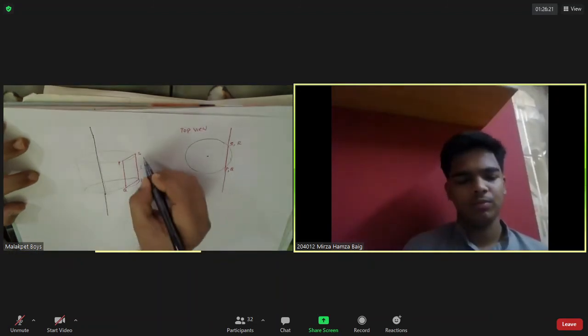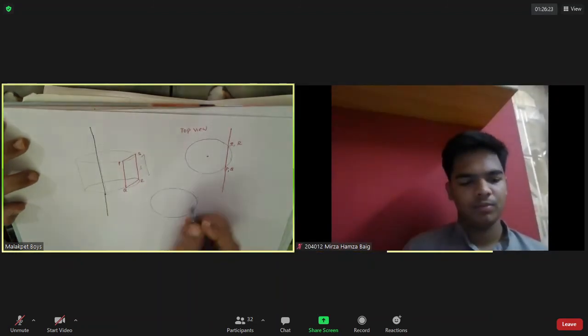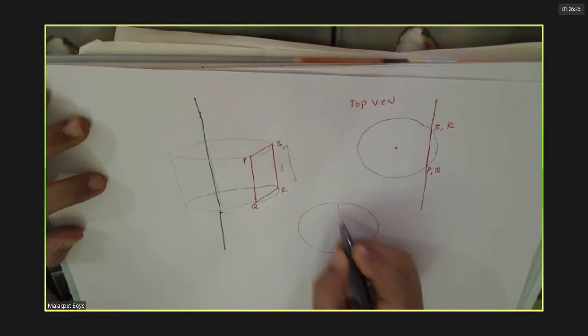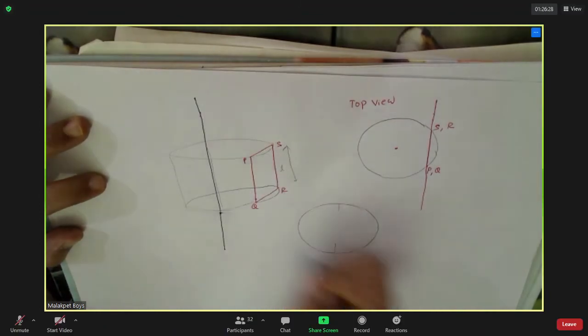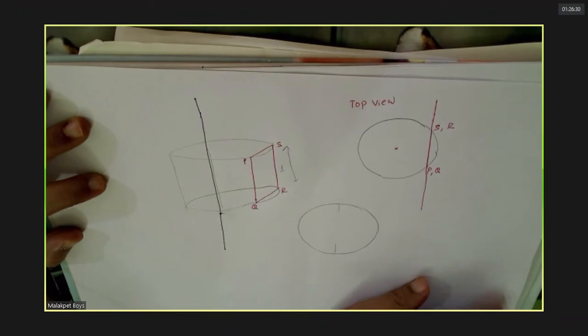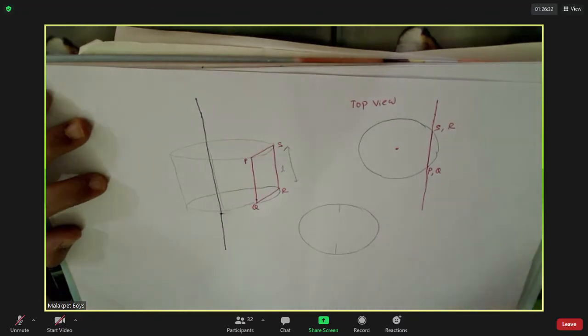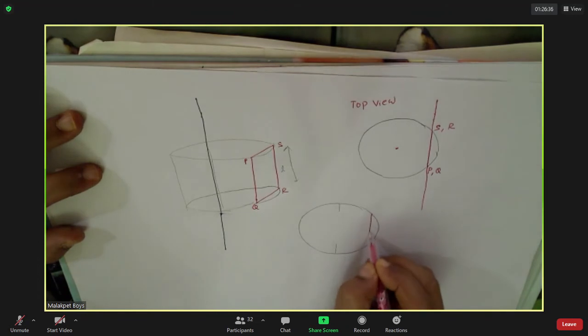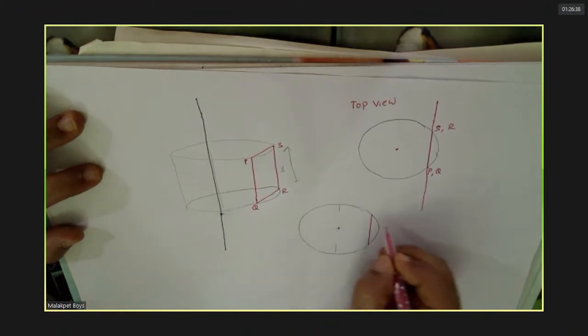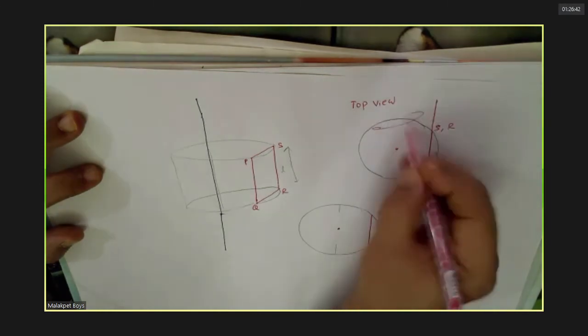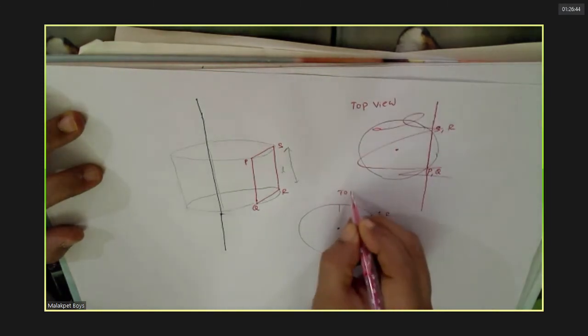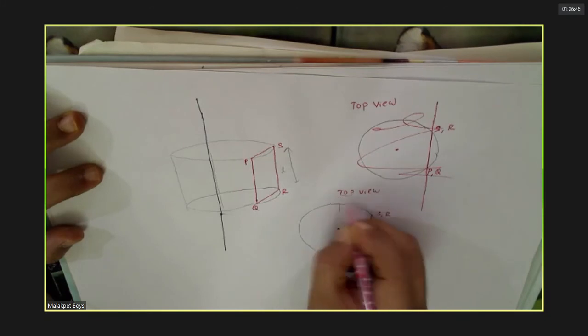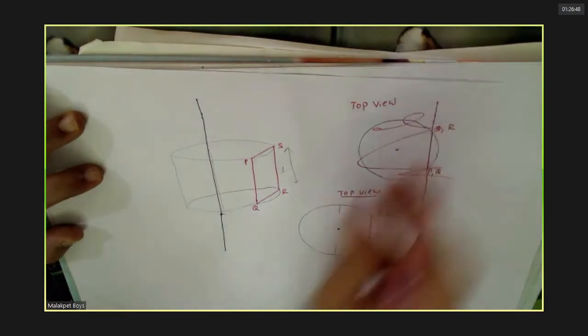Suppose this is L. Then what is enclosed here? What is the enclosed portion? This is the top view we take, only this part, not the other side.